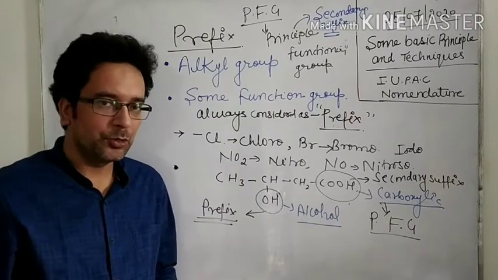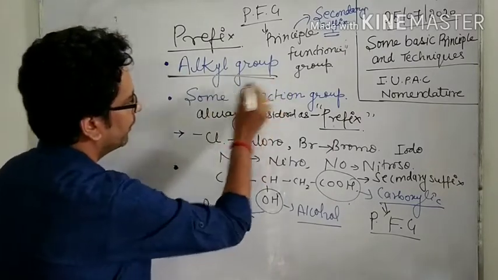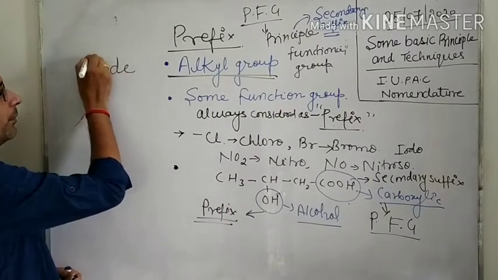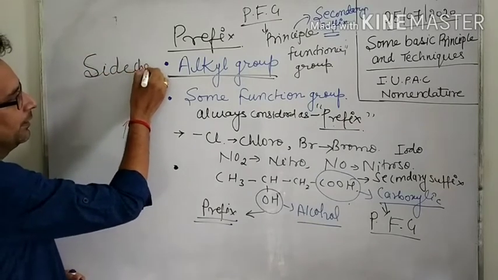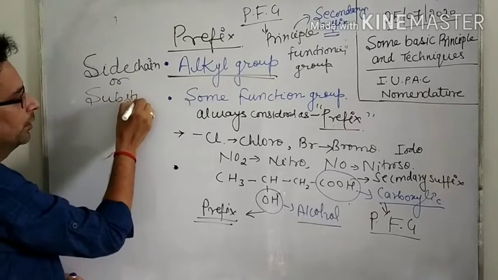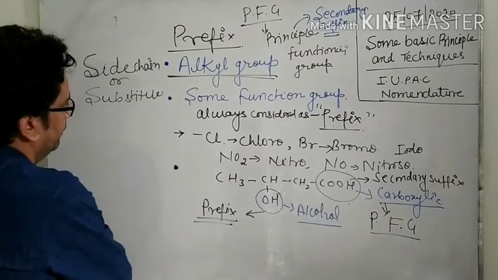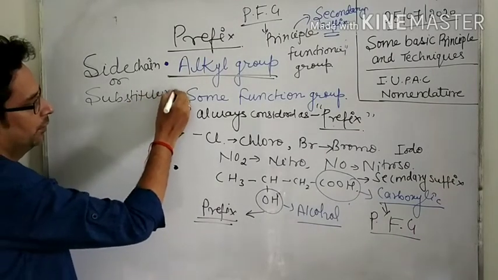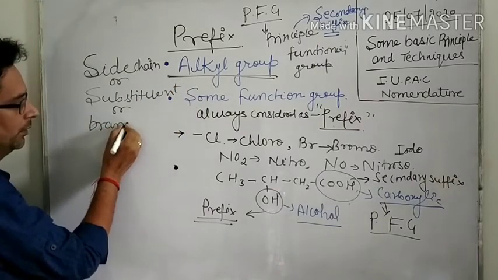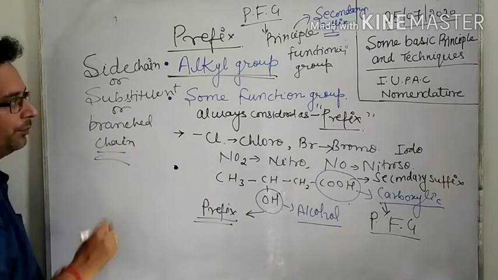Prefix means alkyl group, or it is also known as side chain, or substituent, or branch chain.